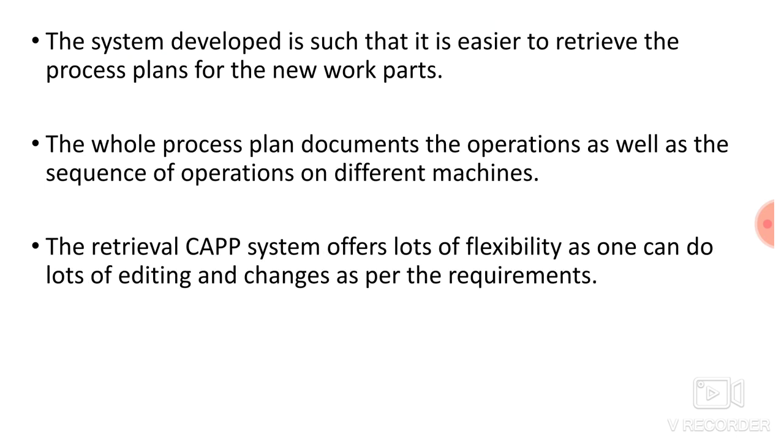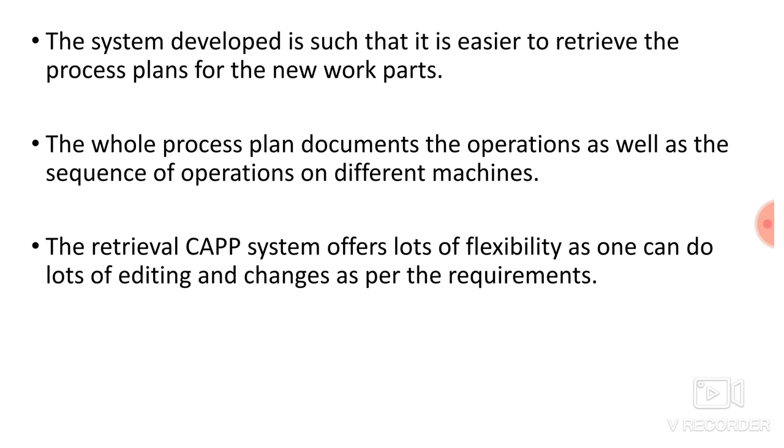The system is developed in such a way that it is easier to retrieve the process plan for the new work part. Once the particular code is decided for a particular part, you enter that code inside the system. Then you will get a process plan for that particular part. The whole process plan documents the operations as well as the sequence of operations on different machines.